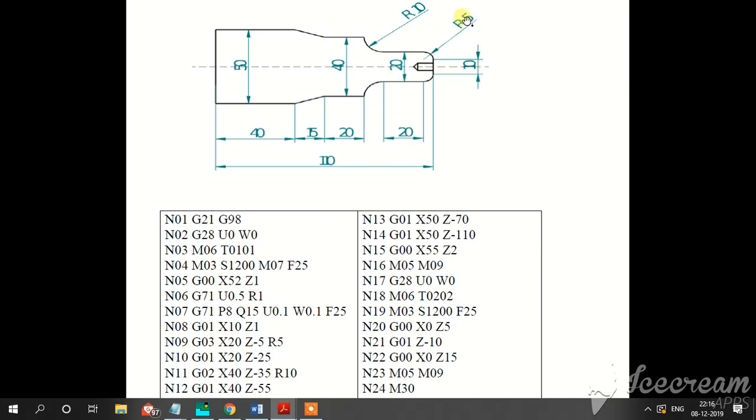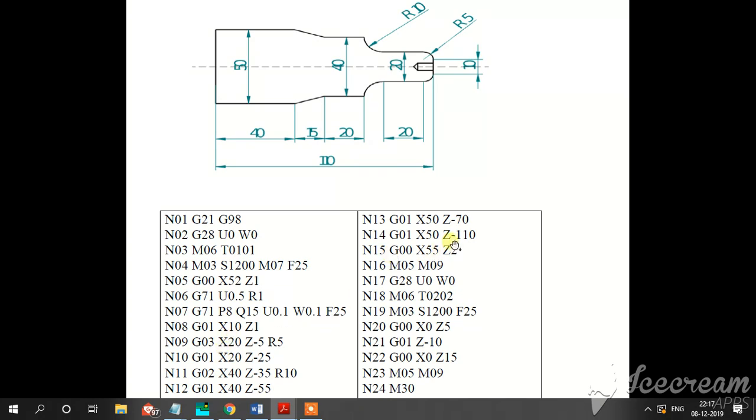Now our tool is here above the workpiece, and G71 stock removal cycle in turning, U0.5 R1, U0.5 reference point and retraction of the tool. G71 stock removal cycle in turning, and P08 here the starting block, and Q15 the ending block.